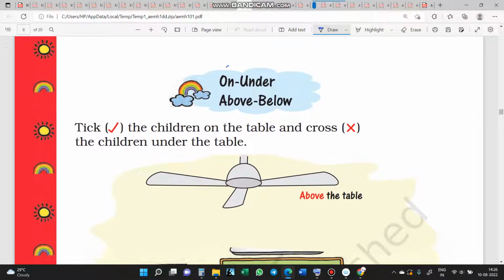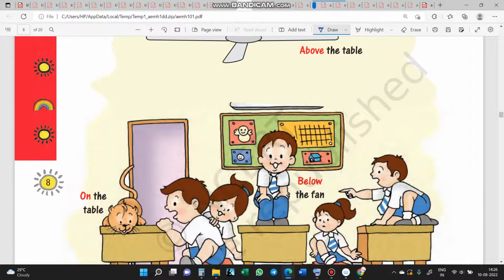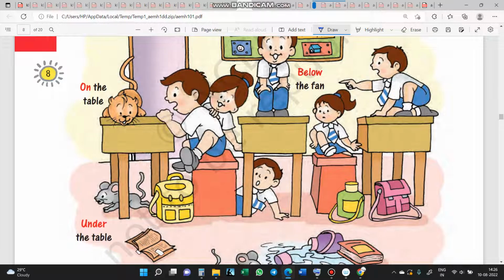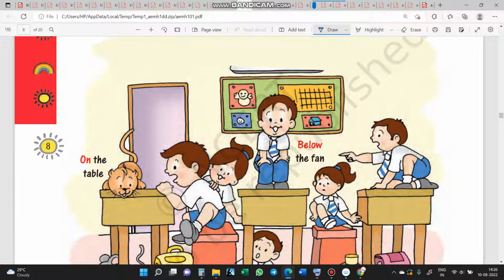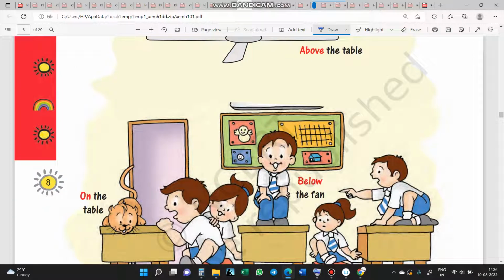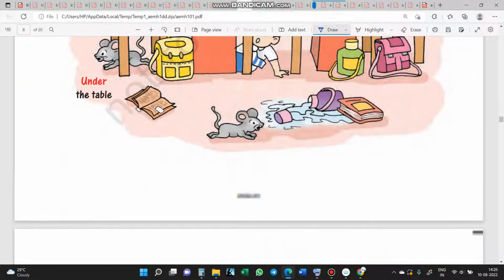The lesson also emphasizes under, above, and below. Like this mouse is below the table, under the table. The cat is on the table, and we all are below this fan, and the fan is above the table.